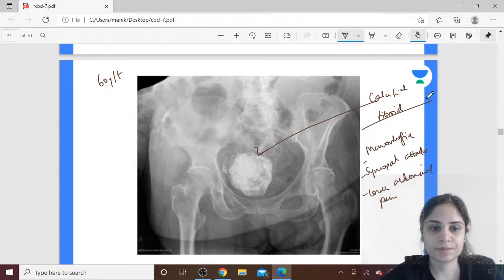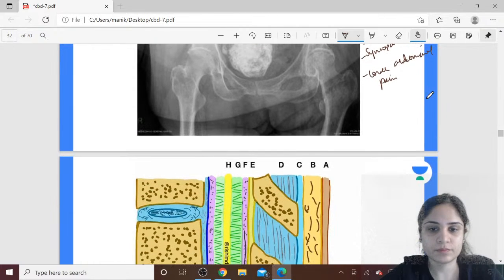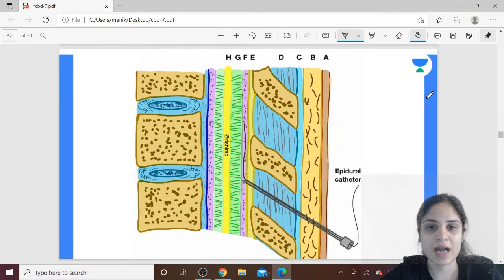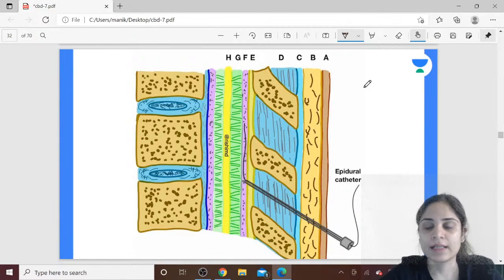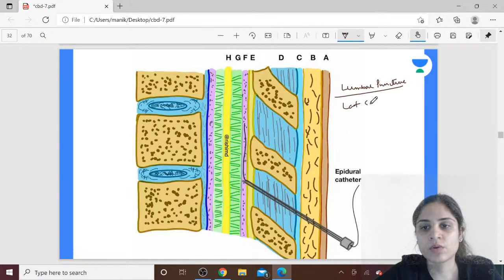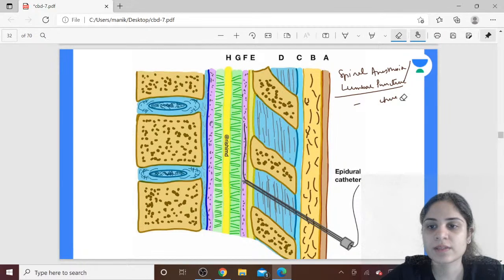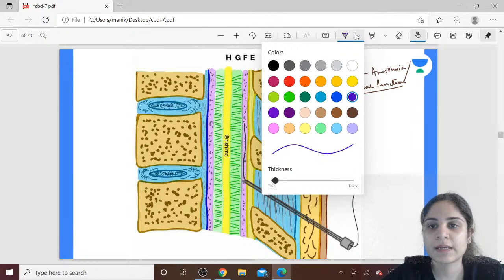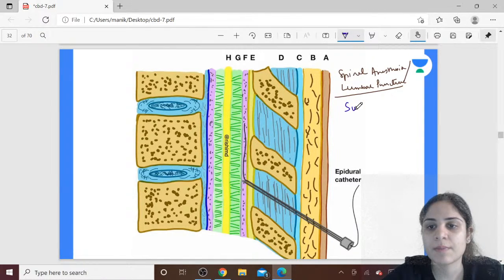Okay, all right, moving on to our next condition. This is one of the questions that was asked recently in the NEET PG exam, and they had asked specifically that when you do a lumbar puncture, what is the last structure that you pierce? So let's see, when we give spinal anesthesia or when we do a lumbar puncture, where is the space that we are focusing on? The space that we are focusing on is nowhere but the subarachnoid space.